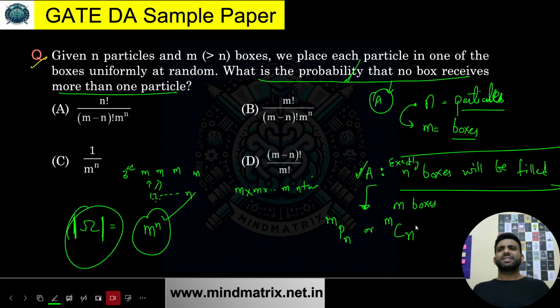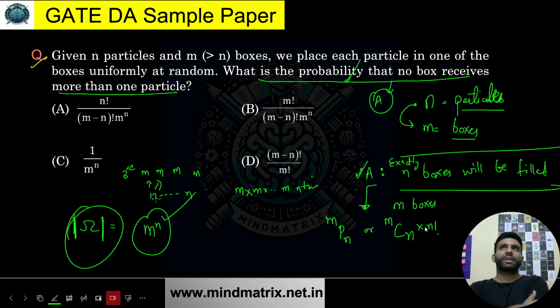So basically I have m boxes, and I have chosen n things to permute, n things only out of these m. So this is going to be similar to mCn into n factorial. How these are the same, let me just tell you numerically. I hope you know how you'll be getting this. Numerically, you just open it up and these will be the same.